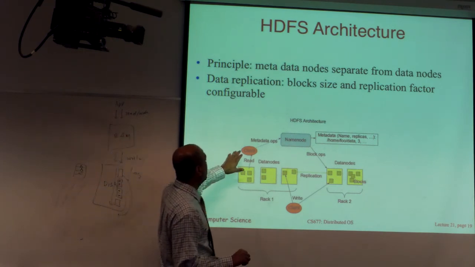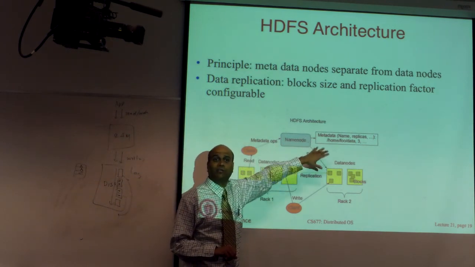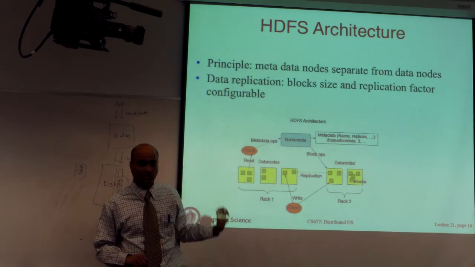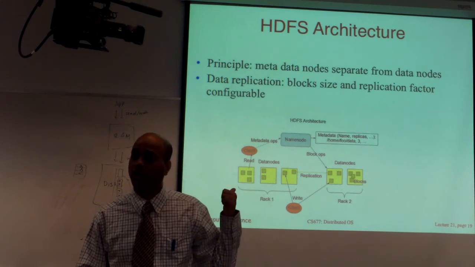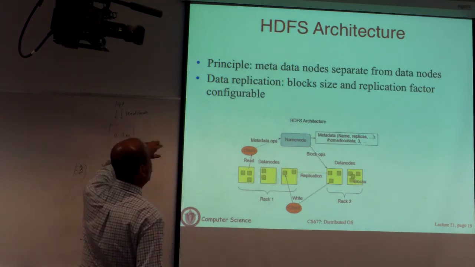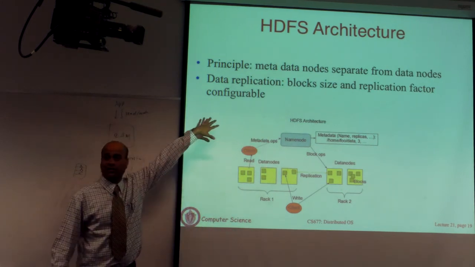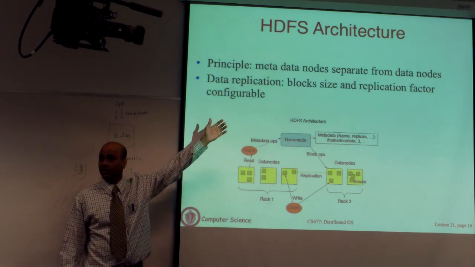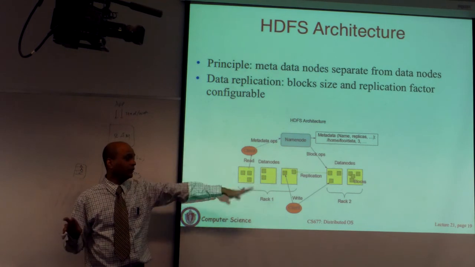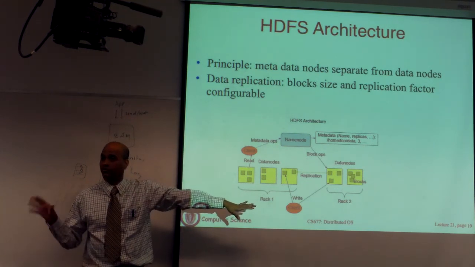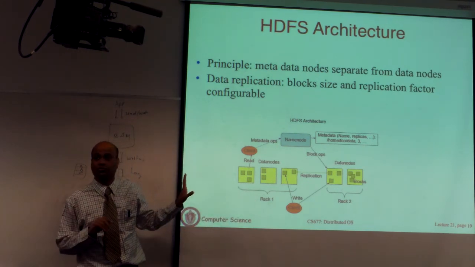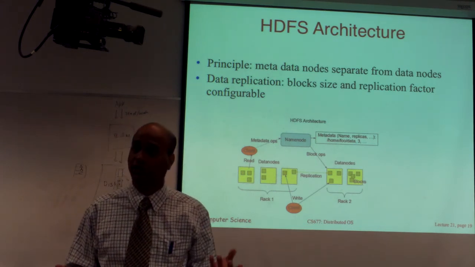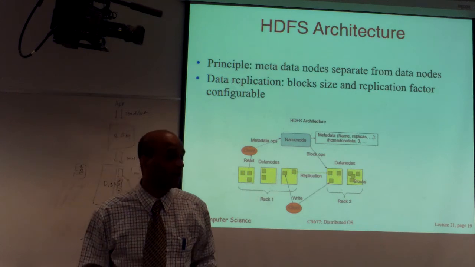When you want to retrieve a file, you first go to the metadata server. It tells you where the blocks are. Then you go to the data servers and retrieve those blocks. And that's basically how it goes. The last thing I should say is both the block size and the replication factor are configurable. The typical default replication factor is 3. For every block, you make 3 copies and put them on 3 independent machines. So if any machine goes down, you have 2 more copies. So you can handle 2 failures automatically if you have 3 copies.